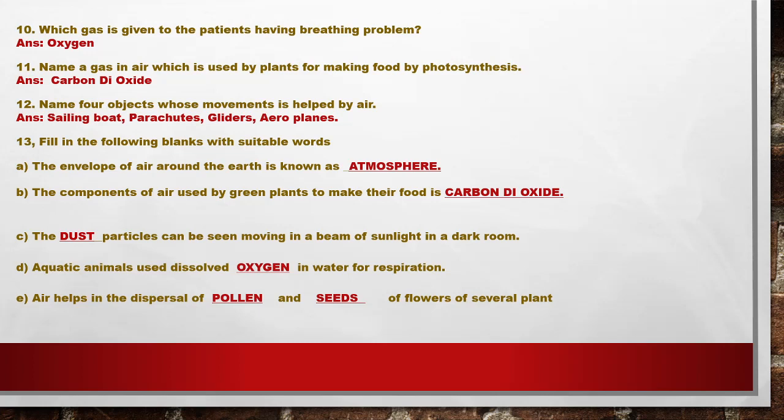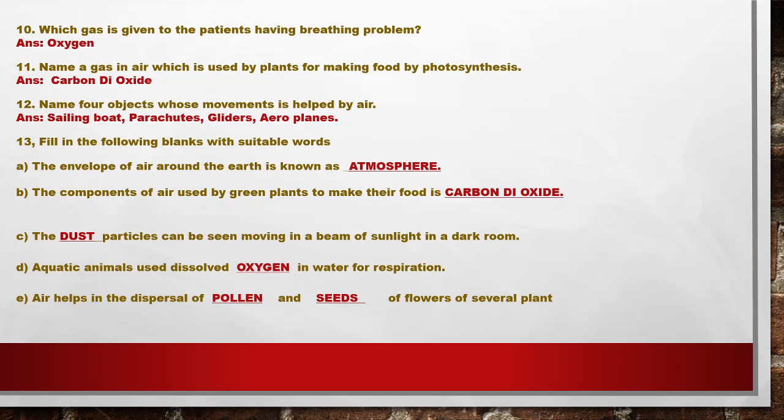Then the fill in the blanks. The envelope of air around the earth is known as, yes, atmosphere. You are very right, atmosphere. Next, the component of air used by green plants to make their food is carbon dioxide. And how is the food made? It is made by the process of photosynthesis.